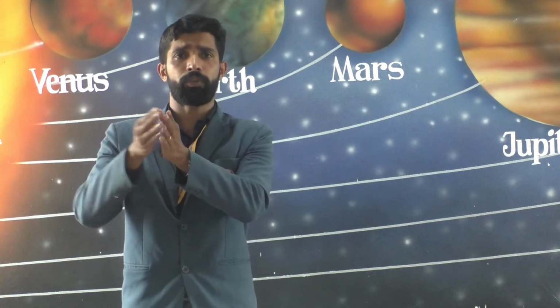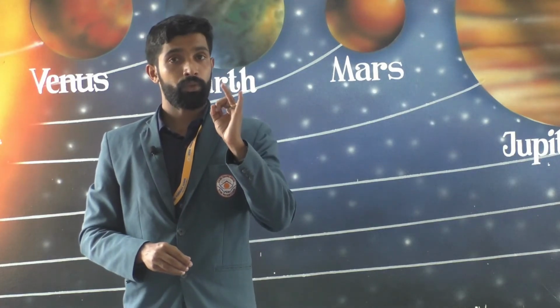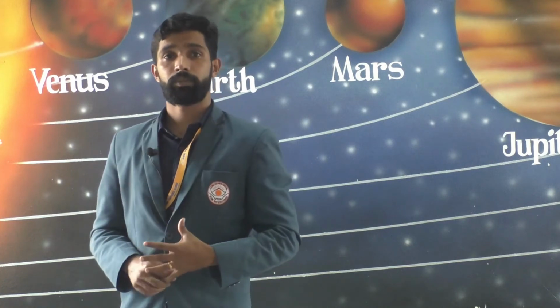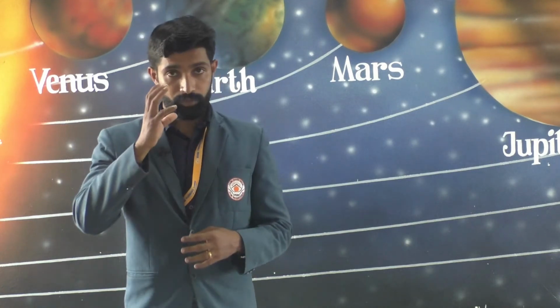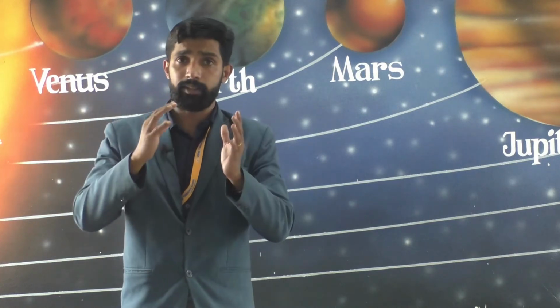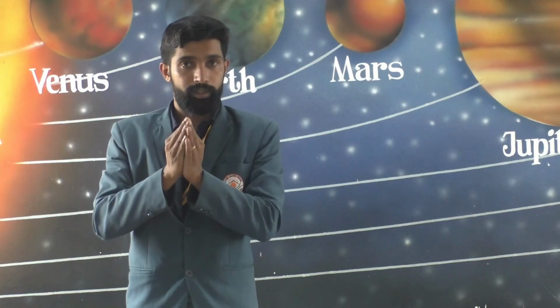So, different forms of condensation are clouds, dew, frost and fog. And what is clouds? Clouds are formed when water vapor in the air condenses around dust particles into tiny droplets of water.